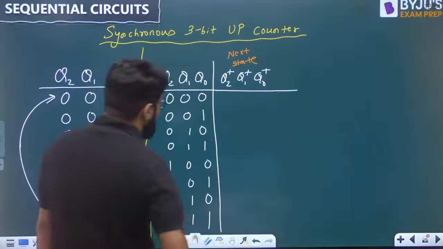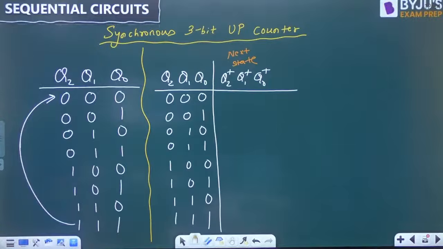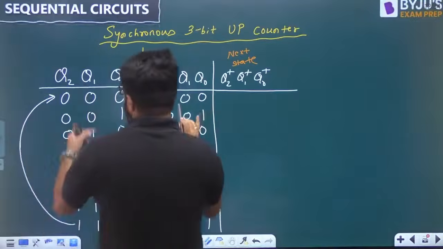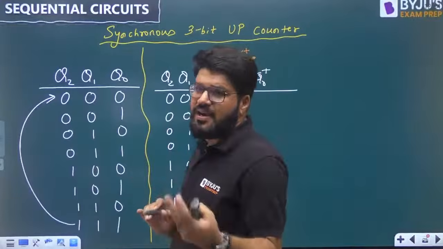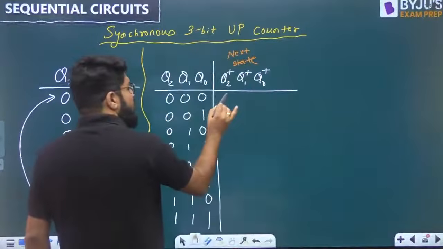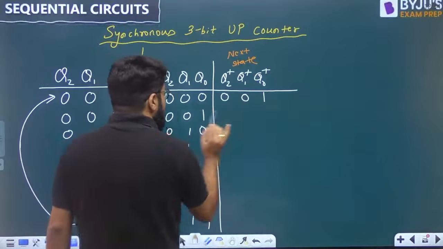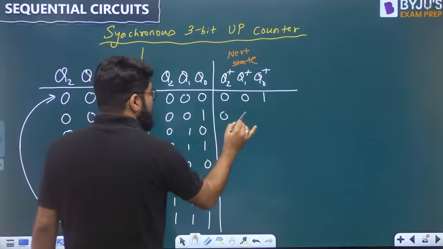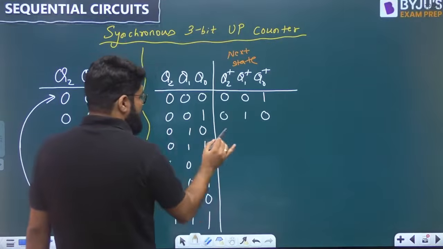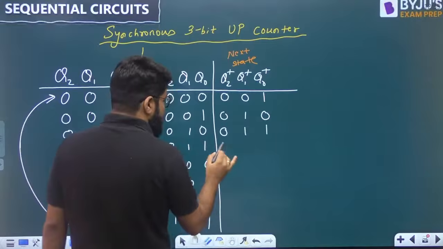These are all possible combinations of 3 bits. Now, if 000 is the current state, the next state is 001. That is the up counter. So if 000, here I will write 001. If the current state is 001, the next will be 010. If 010 is the current state, the next is 011.